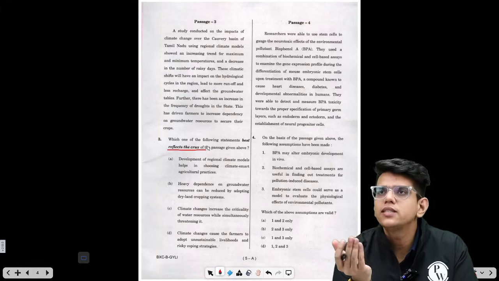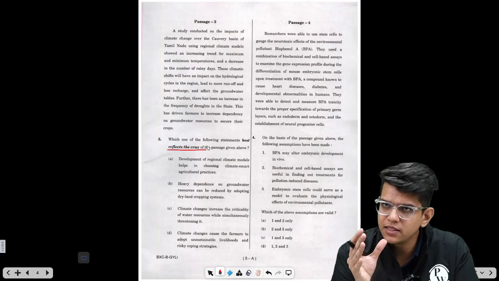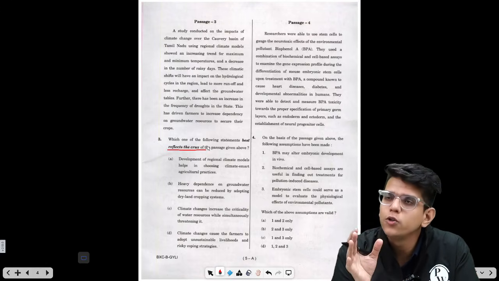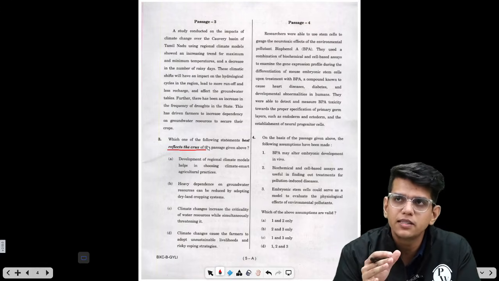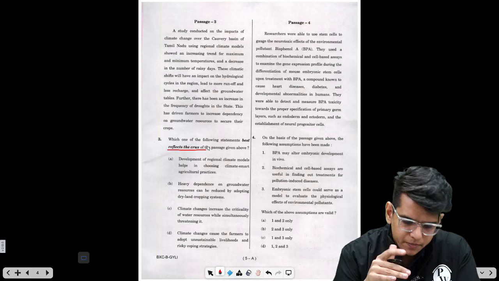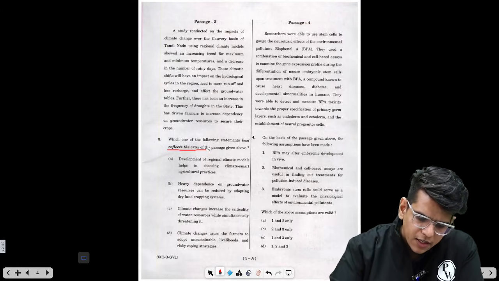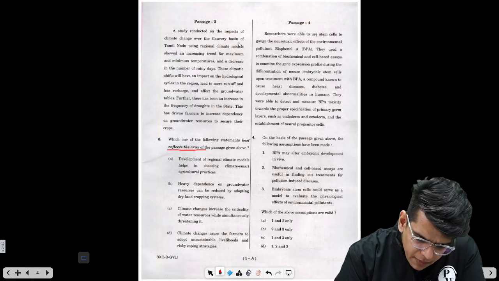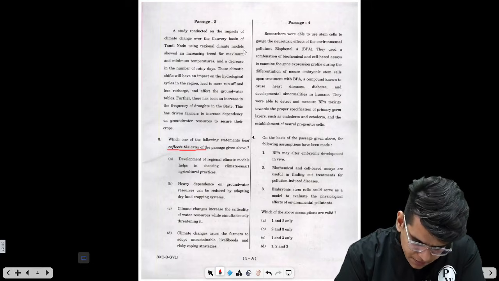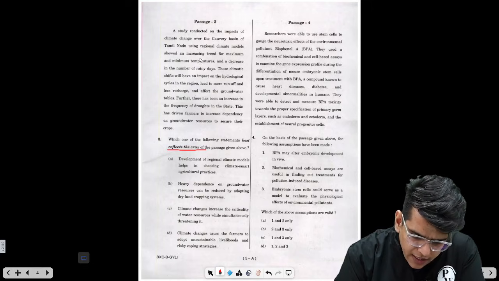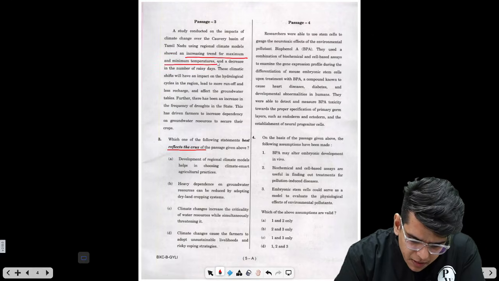How you should do it is, I have already read the passages. What you should do is pause the video, read the passage, and then try to attempt with me. Here, the study conducted on the impacts of climate change over the Kaveri Basin of Tamil Nadu using a regional climatic model showed an increasing trend of maximum and minimum temperature, and a decrease in the number of raining days.